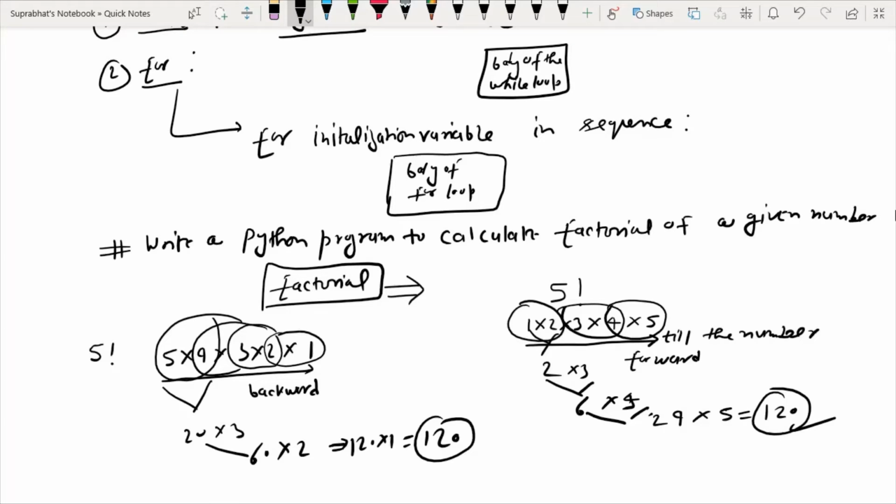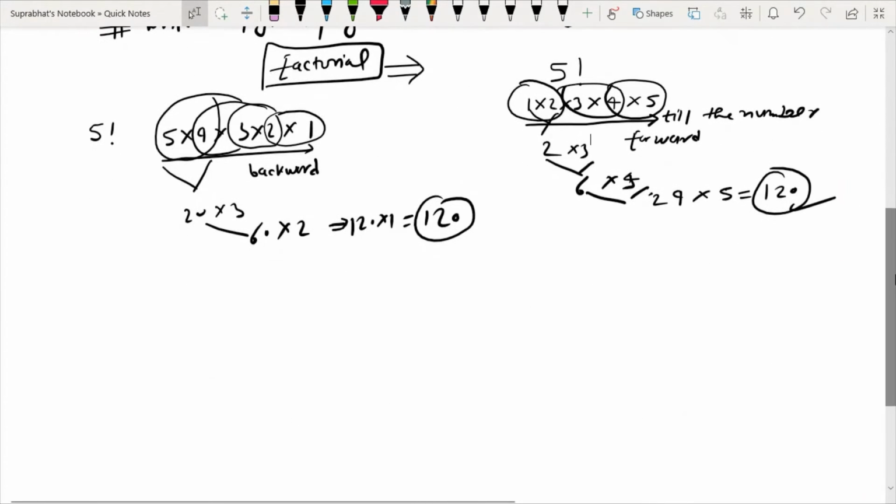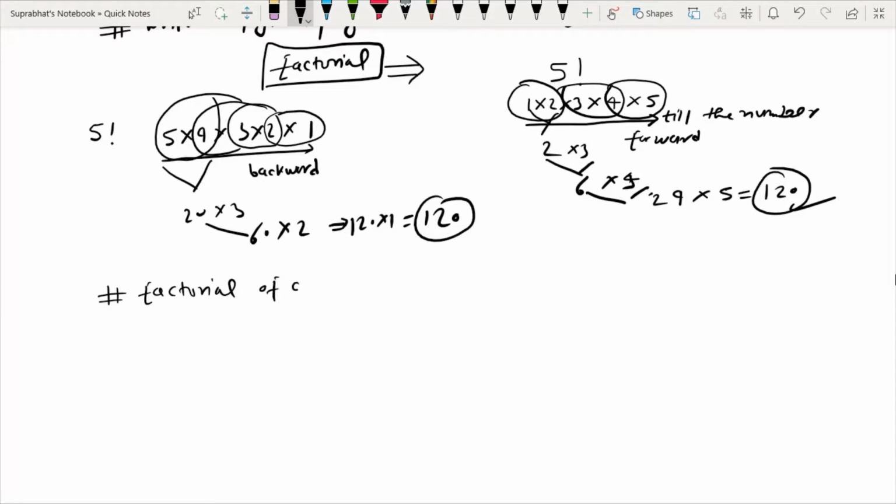So let me make this program first of all by the use of a while loop. Factorial of a number using a while loop.